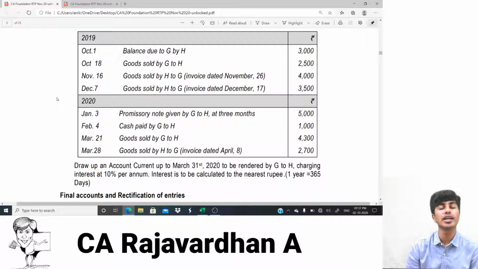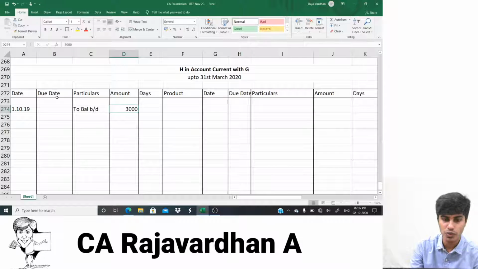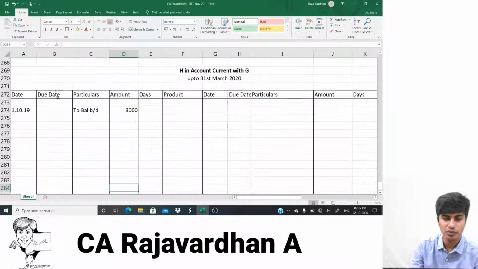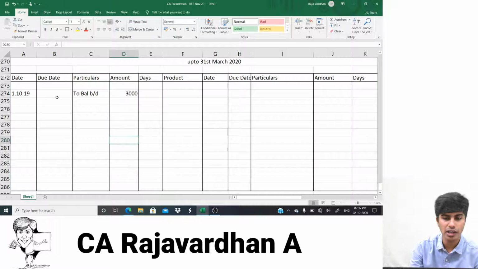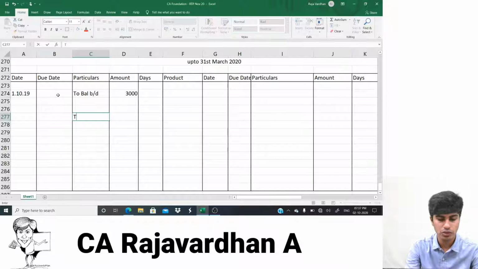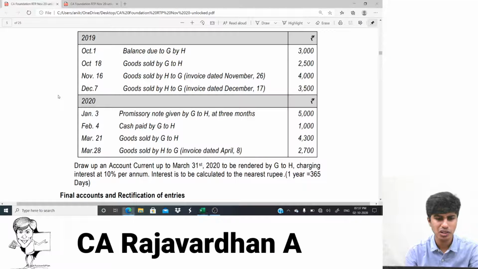So when I sell goods to H, what is the journal entry? H account debit to sales account. So this is the H account. I told you, this is in the books of G, H account. So what will I write? H account debit to, I'll write one line below. You need not write account here again because this is a statement, not a ledger, but it's okay. If you prefer writing, nobody is going to stop you.